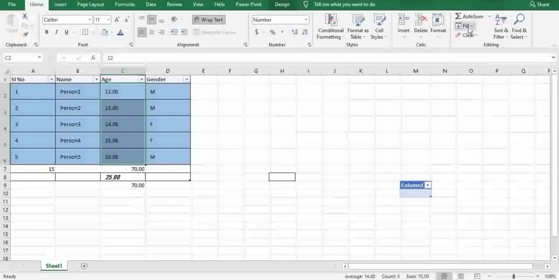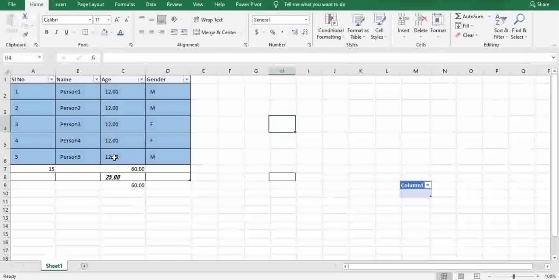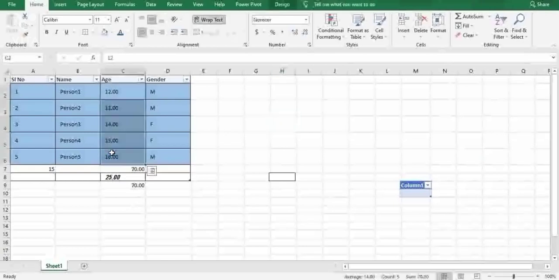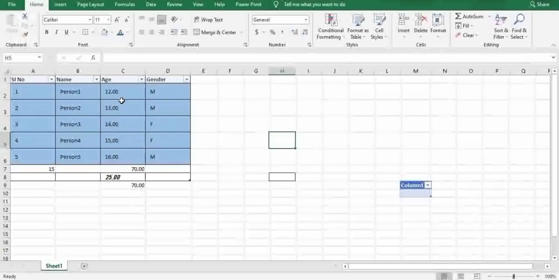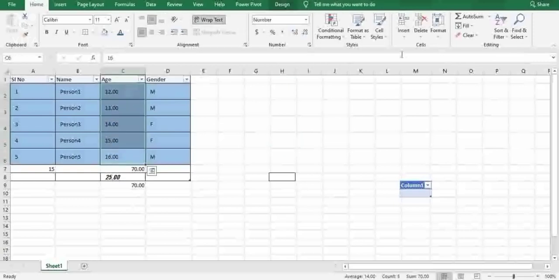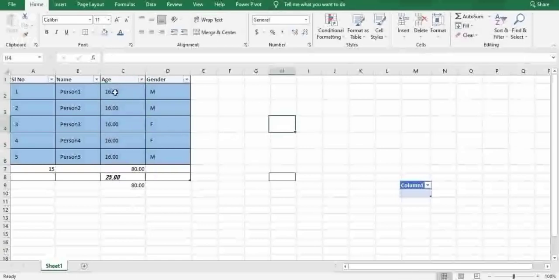Now I want to put 12 in all these cells. I'll just go here, choose fill, and select down. So what happens is all the data is replaced by 12. Now I want to replace all the data with the maximum number. I'll select all of this, choose fill and go up. You can clearly see all the data is replaced by 60, meaning the maximum data that was available in the row.